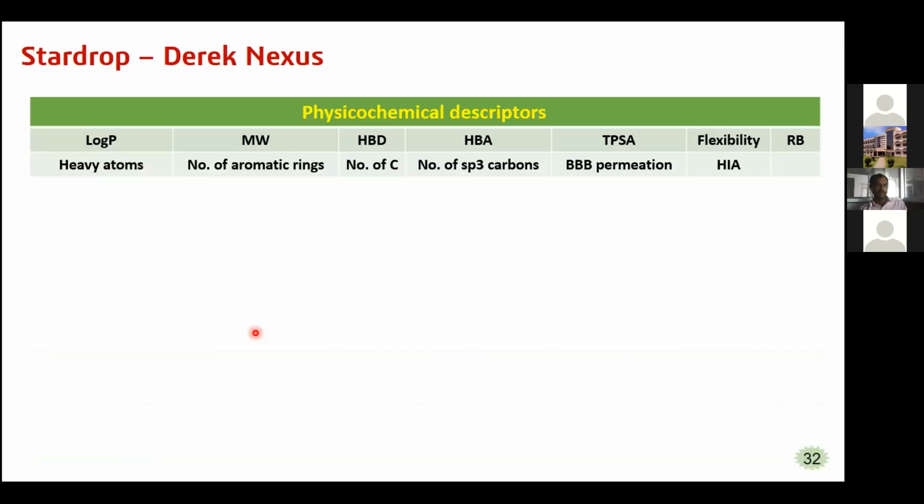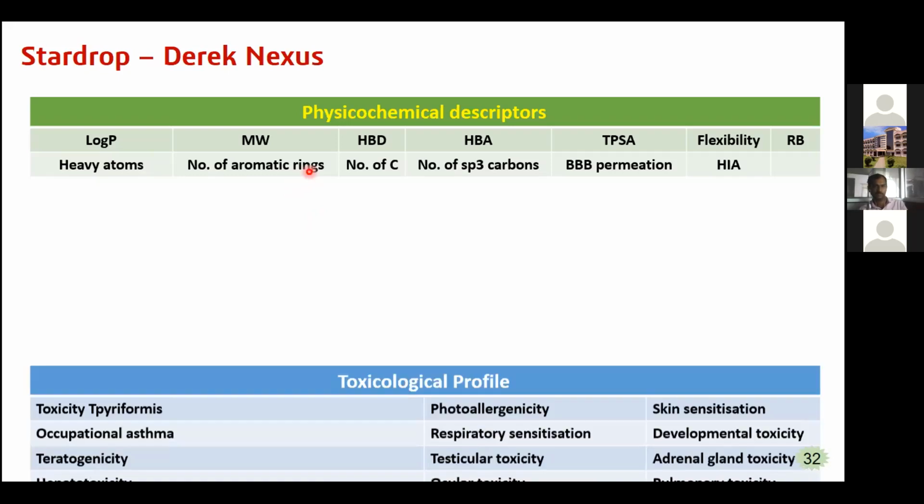And the next software we can see for ADMET prediction is StarDrop Direct Nexus. StarDrop is licensed software, so it is not freely available. In this also we can find out different physicochemical properties and different toxicity studies. Physicochemical descriptors like log P value, molecular weight, hydrogen bond donors, hydrogen bond acceptors, all these parameters that I represent in this table, we can estimate.